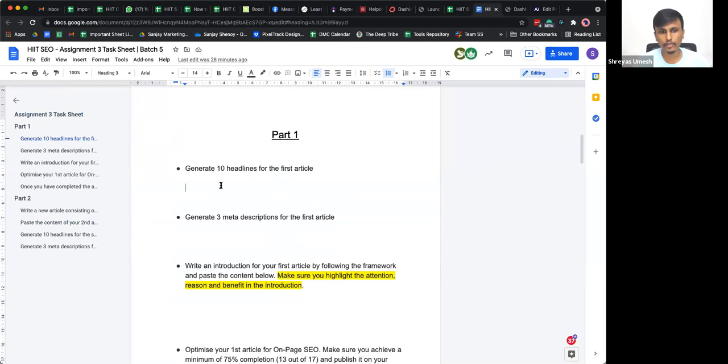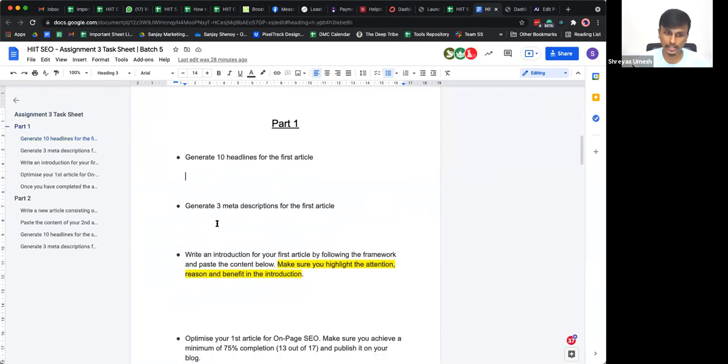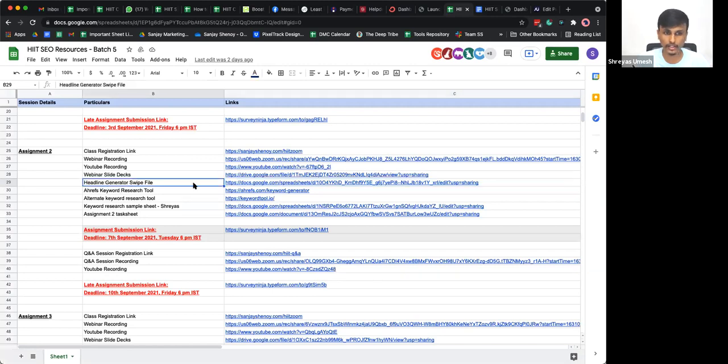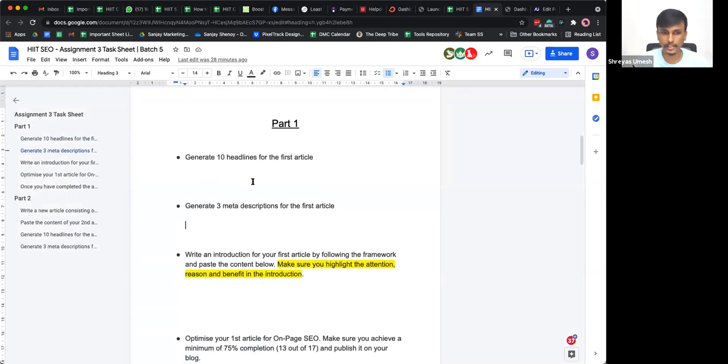You have dropped in your content for your first article in the previous task sheet. What you have to do is create 10 different headlines for the first article that you have written, and create 3 different meta descriptions. Both your headlines and meta descriptions should contain your primary keyword. If you check the resources sheet in assignment number 2, you have the headline generator swipe file here. You can use it to generate 10 variations of your headlines and 3 variations of your meta descriptions.